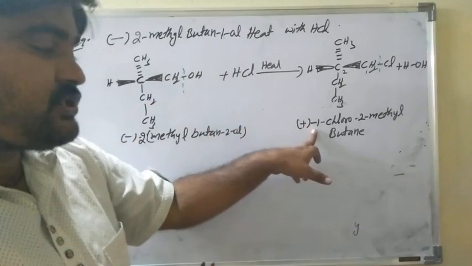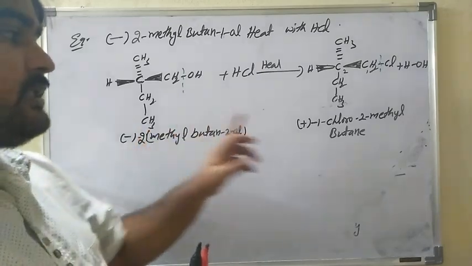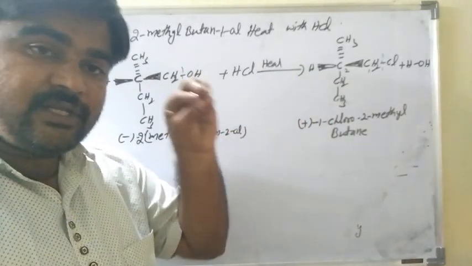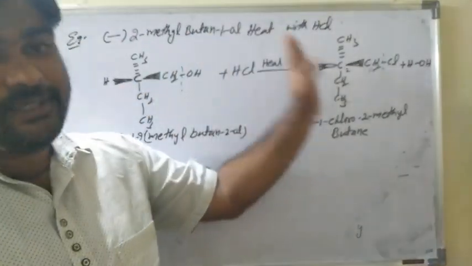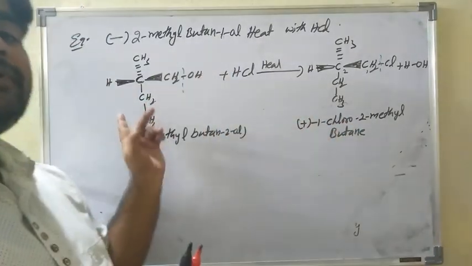One is positive dextro, another is negative levo.